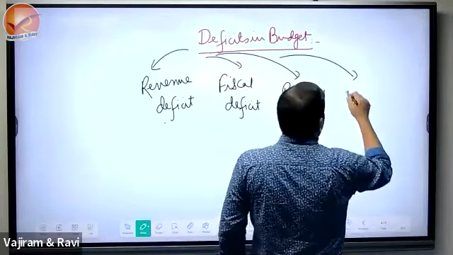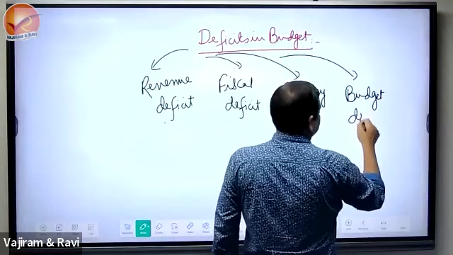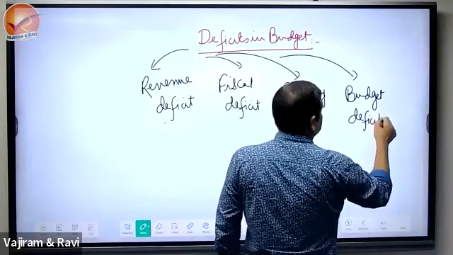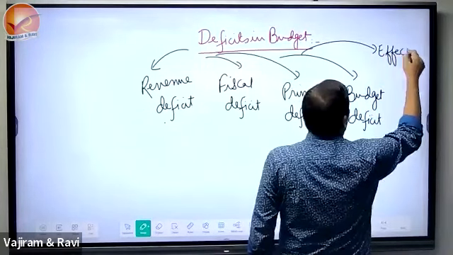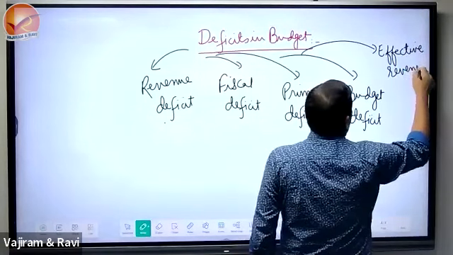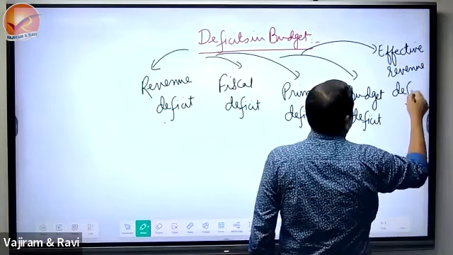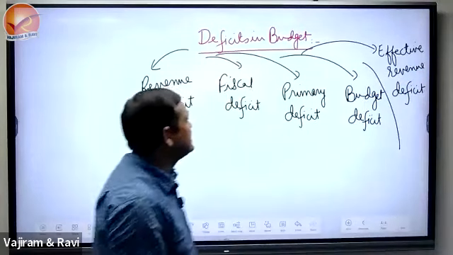One is called budget deficit. Another is effective revenue deficit. These 2 also we will study, budget deficit and effective revenue deficit.